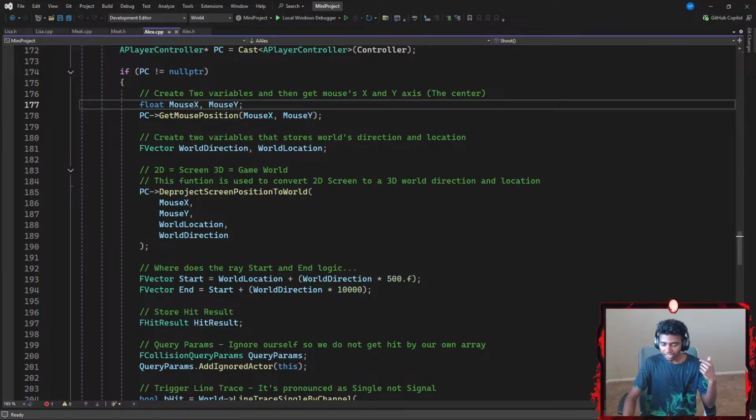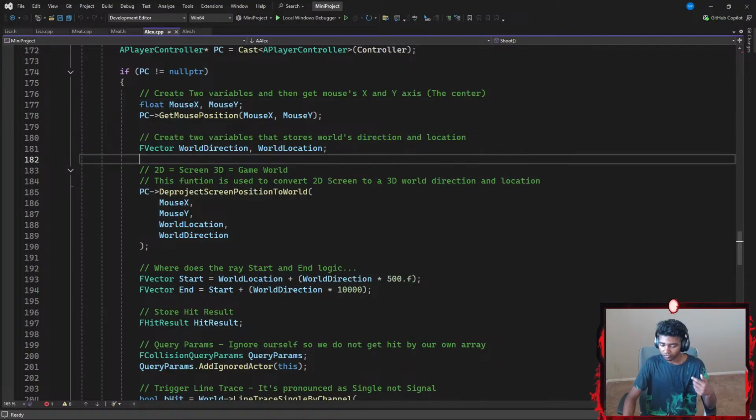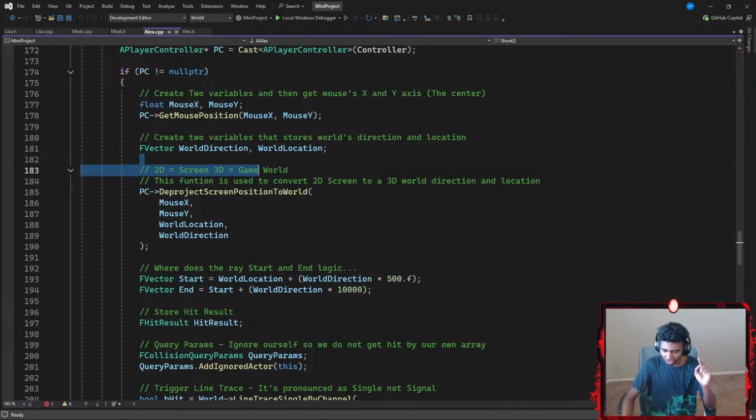Okay, that said, after I'm done creating my mouse, I create two more variables that store my world's direction and rotation. Okay, so which way am I facing? Which way should my laser actually be facing once I shoot, and which way should it be going? So position and location. Okay, and then I added a tiny comment here so I could understand something.